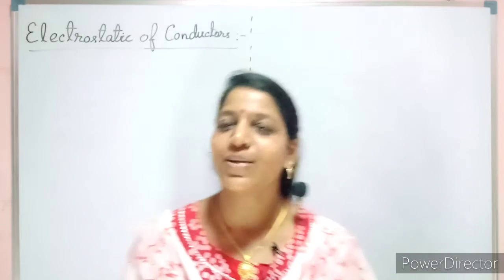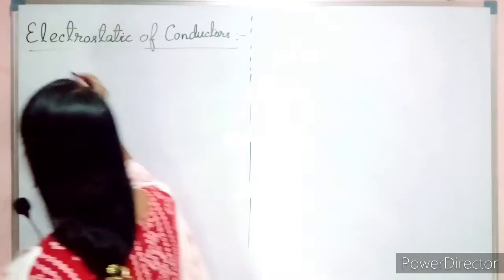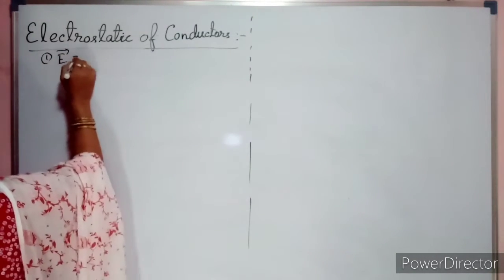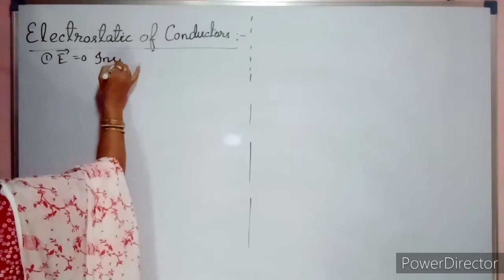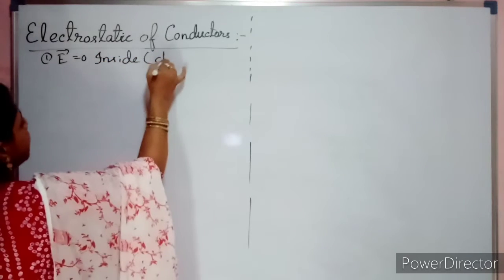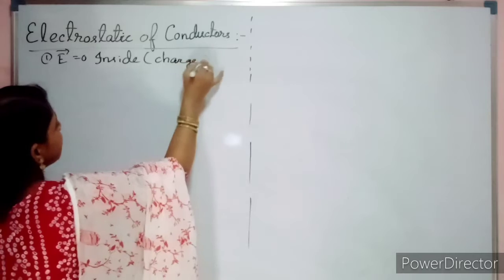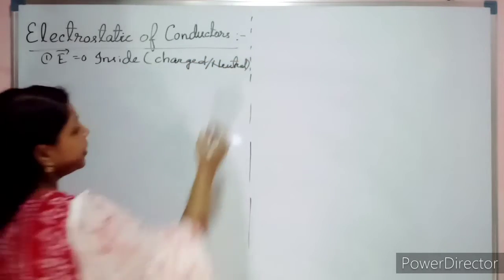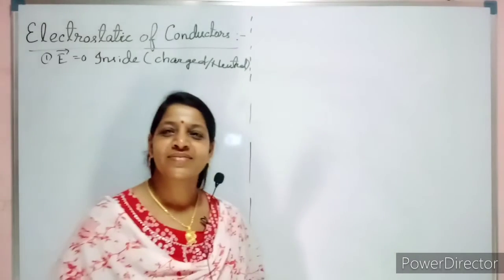Just make a note of it. What is your first point? The first point is E will be 0 inside, provided your body may be charged or you may take a neutral body.